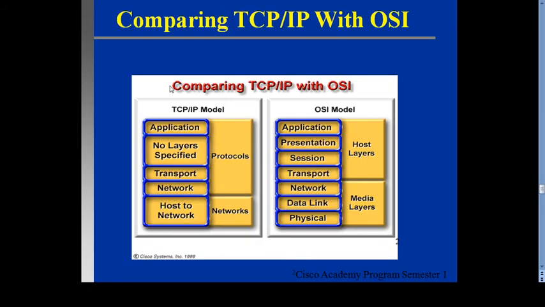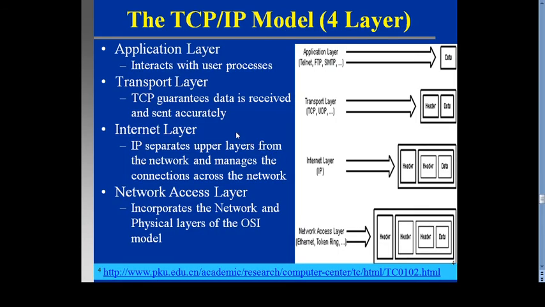If we compare the TCP/IP reference model with the OSI model, this is the TCP/IP model and this is the OSI model. Basically the TCP/IP model is a 4-layer model and the OSI model is a 7-layer model.